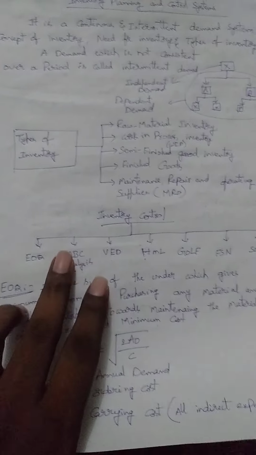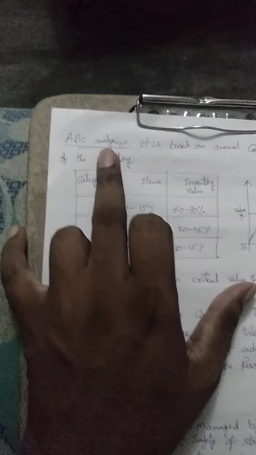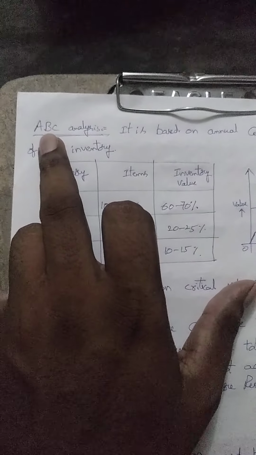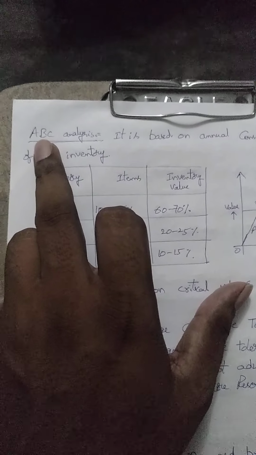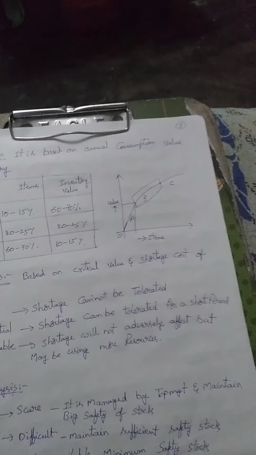Then the second one is ABC analysis. The abbreviation of ABC is nothing but Always Best Control, another name being Always Better Control. Here in this ABC analysis, we look at how industries apply it in inventory control.